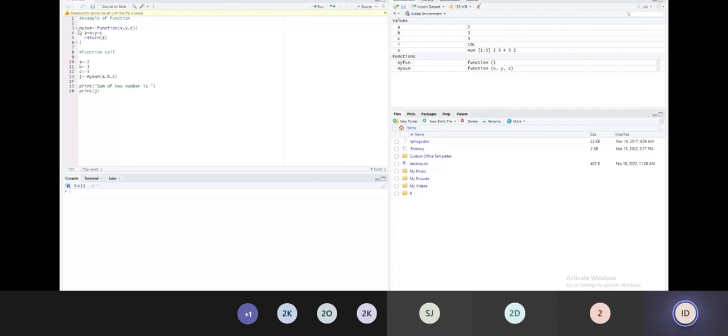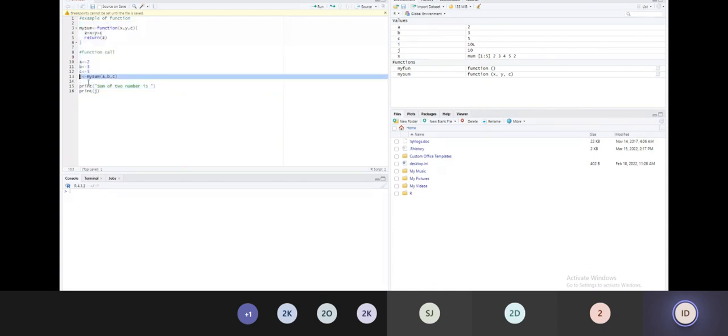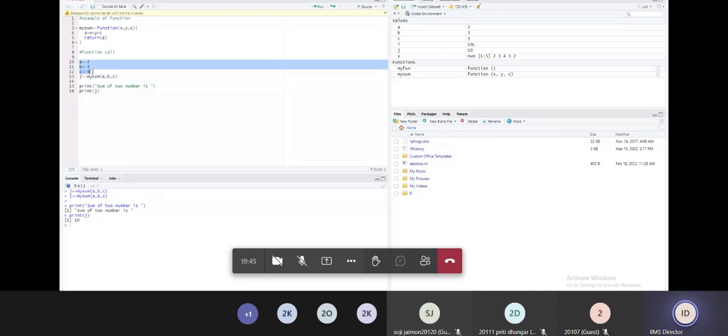Right? Now if I execute this again, see, 10. If I call this function, yes, the function is called. But if I have to see the result, not only calling this, 10. It means that here I passed these values with the help of my sum function.